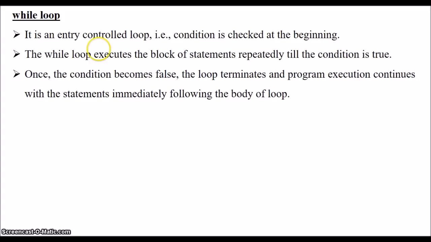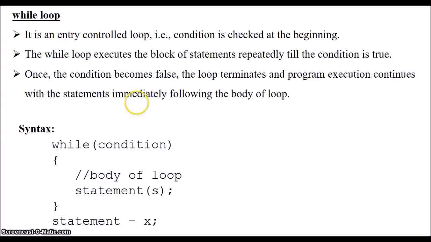The while loop executes a block of statements repeatedly till the condition is true. Once the condition becomes false, the while loop terminates and program execution continues with the statements immediately following the body of loop. Let's check the syntax. While is a keyword, hence it must always be in small case letters.